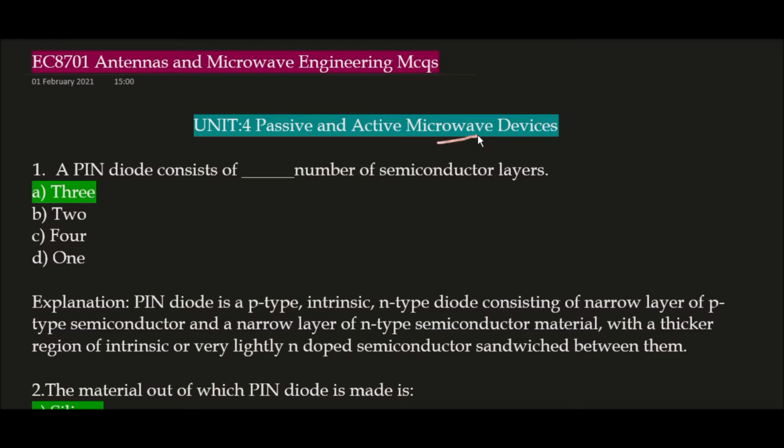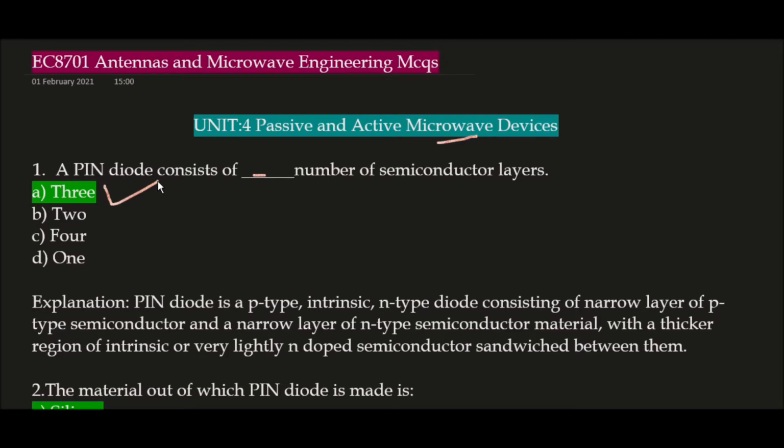First question: a PIN diode consists of blank number of semiconductor layers. Here, the correct answer is option A, 3. A PIN diode consists of three semiconductor layers. What is a PIN diode?